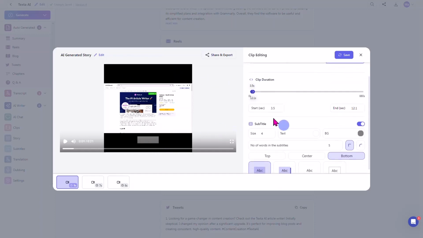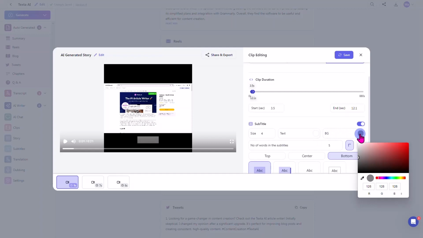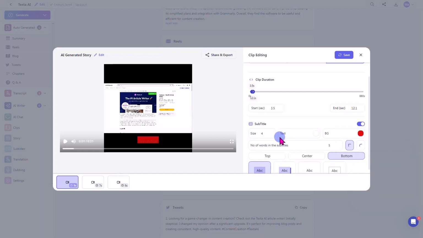And you can change the clip duration. You can change the subtitles, the size of the text, the color of the text, and the background. So let's say you wanted to make the background a little bit wider. Let's say you wanted to make it red. So the background would be red and the text would be white, if that's what you did. And you can increase the size of the text if you needed to do that as well. All right, so that's something that you could do. And as you see, it'll come up like that. Now that's a little bit too big of a text, but that just goes to show you have the ability to do that.